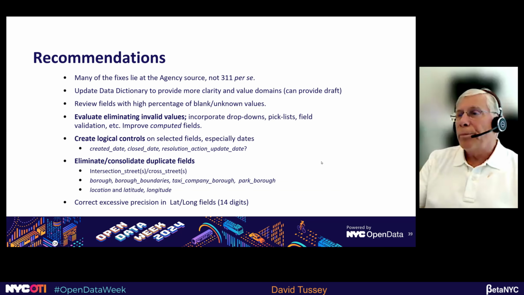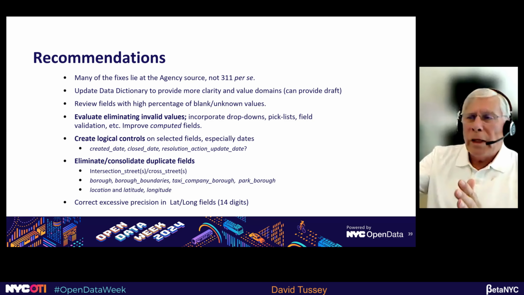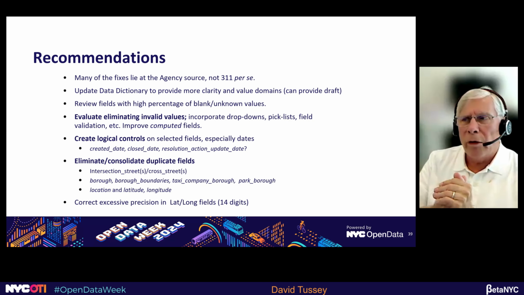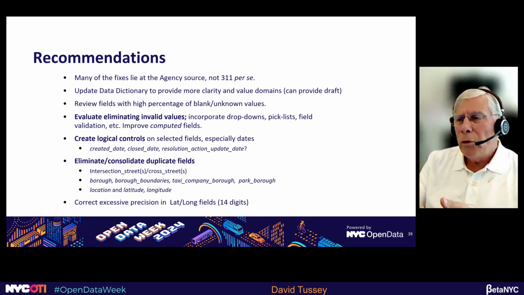So some recommendations. Obviously, I think these are some of the things we see brought up in the chat box here. Many of these fixes lie over at the agency, not in the 311 organization per se. I think it would be useful to update the data dictionary to provide more clarity, to provide value domains, to provide, like the person in the chat box said, about the community districts. That information I think would be useful to include in the data dictionary, and we're happy to work on generating a draft for some review and things like that.